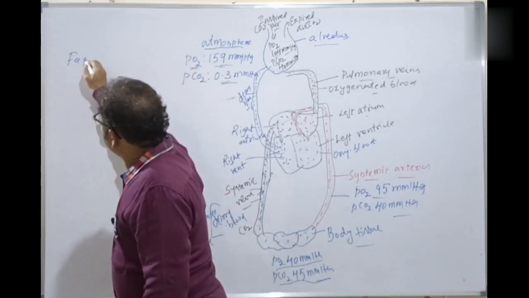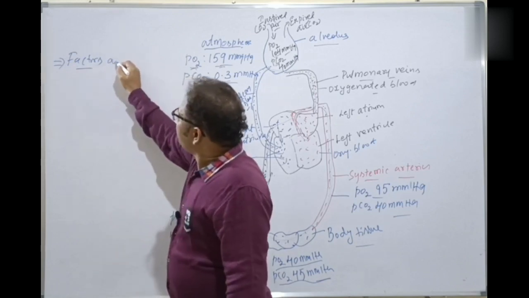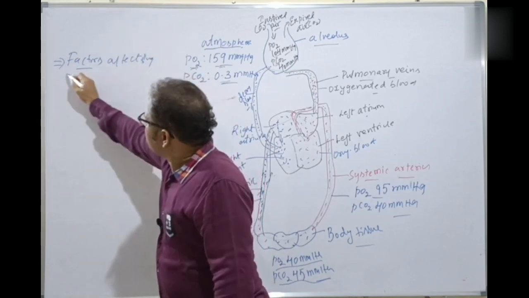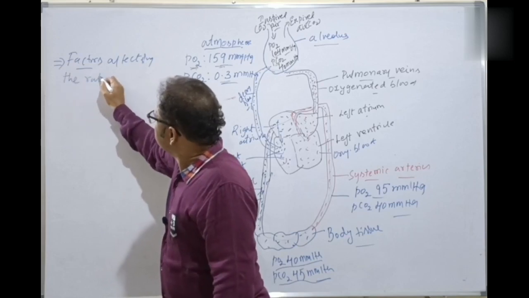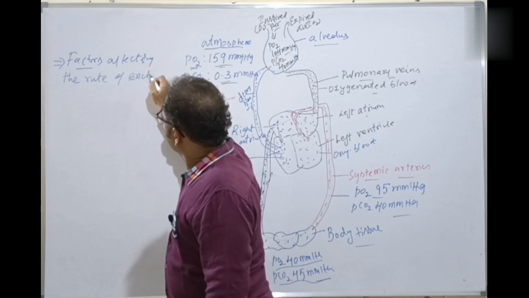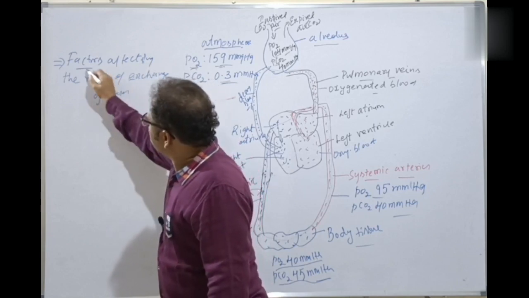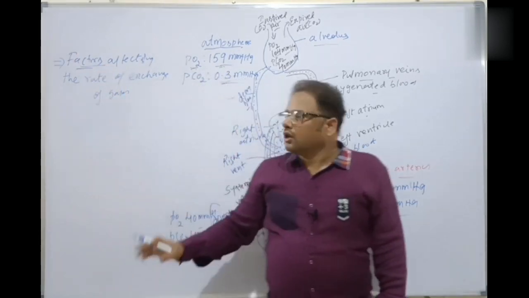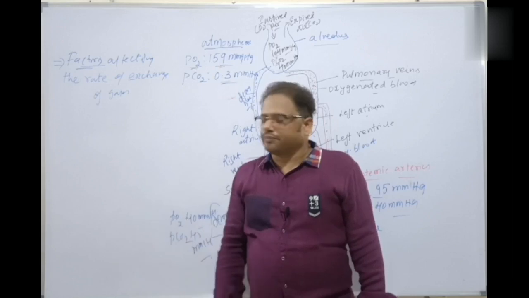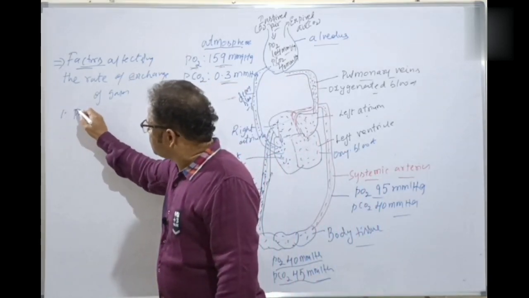The factors affecting the rate of diffusion, the rate of exchange of gases. What are the different factors which affect the rate of exchange of gases, that is, oxygen and carbon dioxide? The first factor we have discussed already. What is that? Partial pressure.